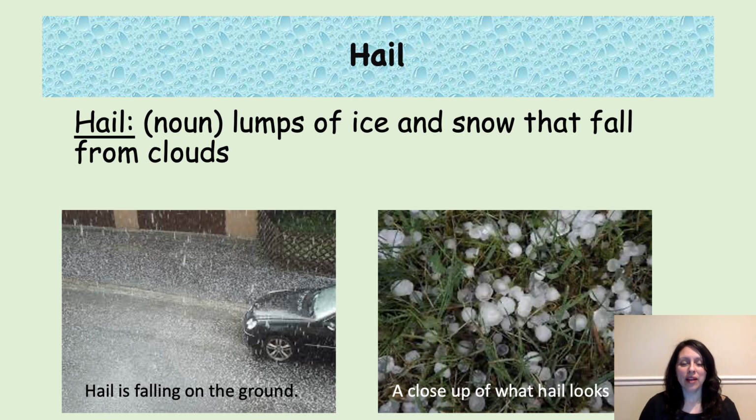Hail. Hail are lumps of ice and snow that fall from clouds. Here are two pictures showing hail. In the first picture, hail is falling on the ground. In the second picture, it's a close-up of what hail looks like.